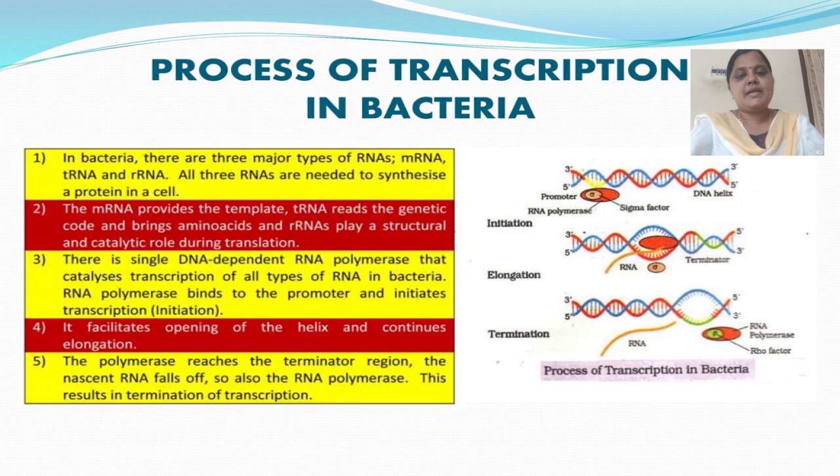All three RNAs are needed to synthesize a protein in a cell.